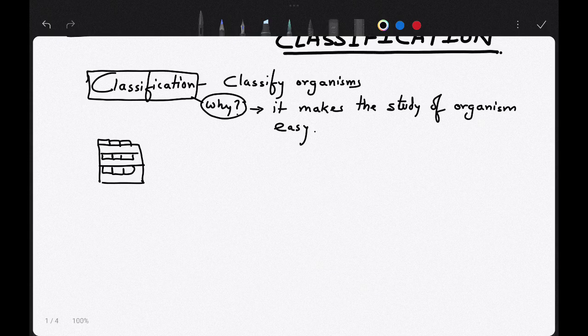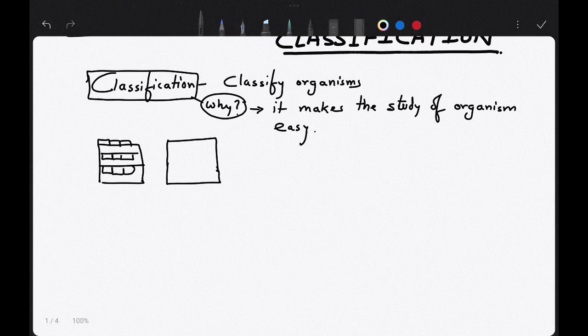Understood? Now you must be classifying books and other things too. Suppose you have various clothes in your room, so you must be having a shelf or an almirah where you keep your various clothes.